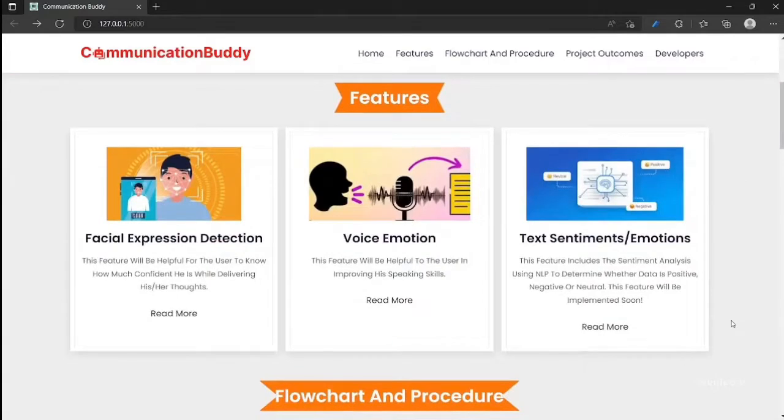The features include facial expression detection. This feature will be helpful for the user to know how confident he is while delivering his or her thoughts. The second one is voice emotion. This feature will be helpful to the user in improving his or her speaking skill. And the third one is text sentiment emotion analysis. This feature includes sentiment analysis using NLP to determine whether data is positive, negative, or neutral.